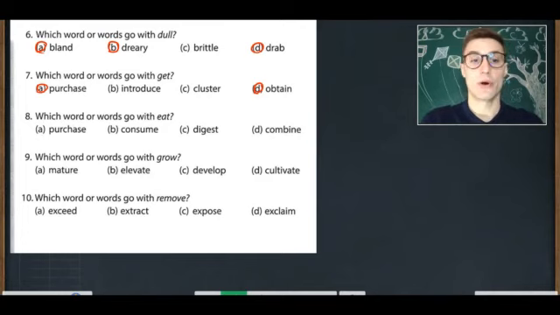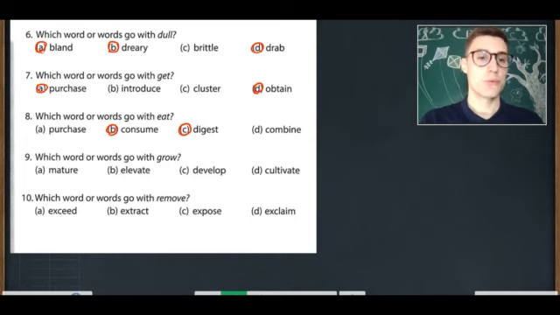8. Which word or words go with eat? A, purchase, B, consume, C, digest, D, combine. Which word or words go with eat? It's B, consume, and C, digest. Digest means when your body breaks up the food inside. So in your stomach, in your abdomen, are your digestive organs, your stomach and your digestive tract.